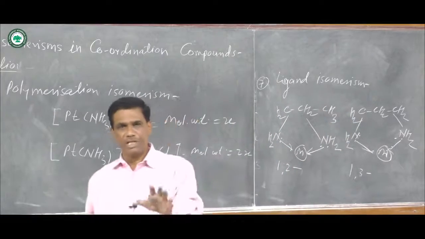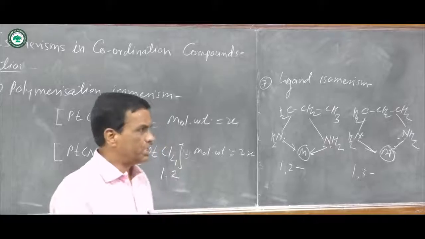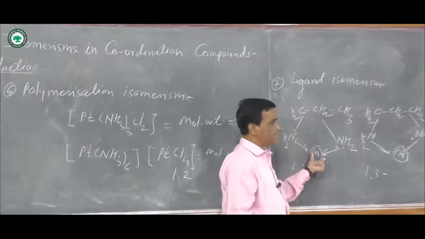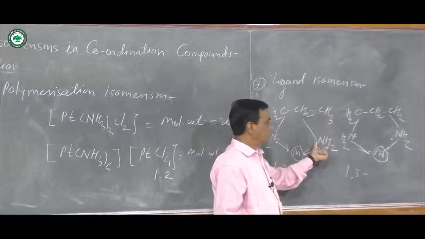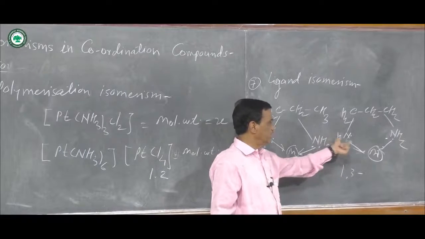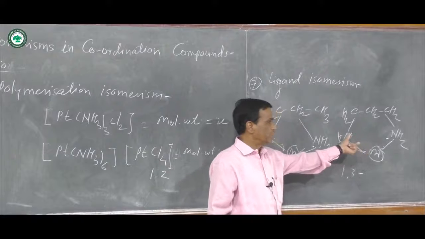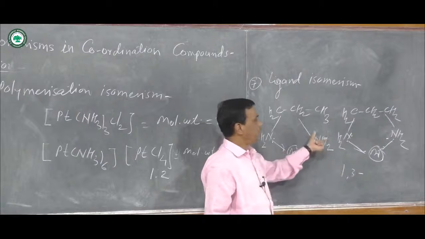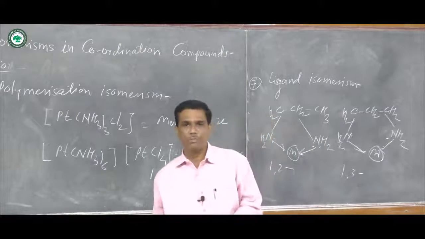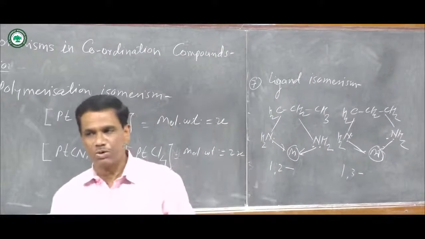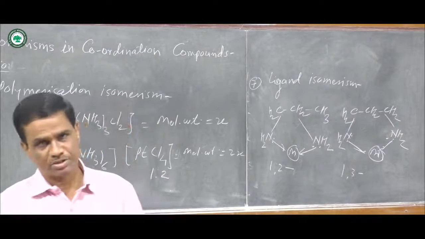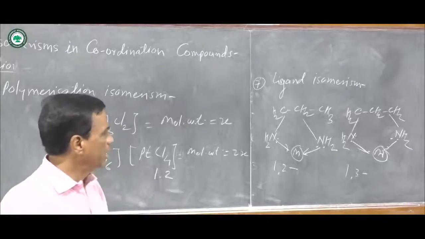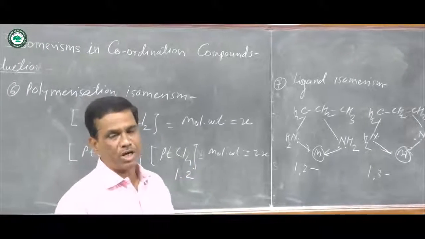Here the chemical formulas are the same, but their arrangement of bonding, that is structural arrangements, are different. Here from the 2 position an NH2 group is there, from the 3 position an NH2 group is there, and bonding takes place, and when they form the coordination compounds, these isomers are known as ligand isomers, and that phenomenon is known as ligand isomerism.